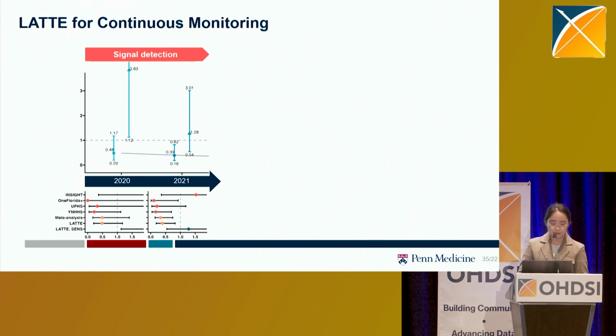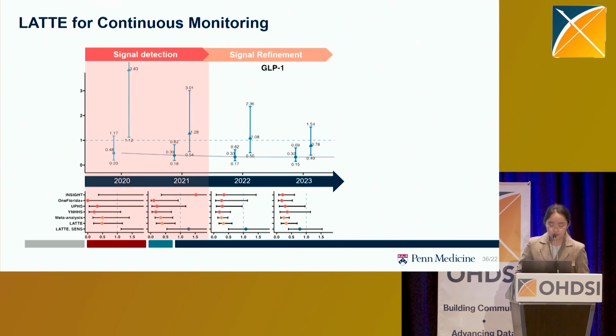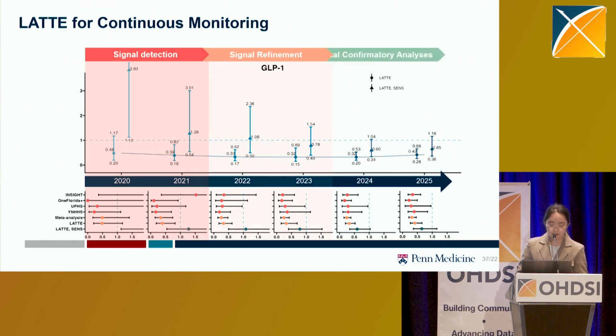One additional sweet byproduct of the one-shot nature of LATTE is that it allows us to perform continuous monitoring of drug treatment effects over time as more and more data becomes available. For example, for the GLP-1 RA drugs, we did not observe any protective effects back in the beginning of the study in 2020, but 2 years later, as we have more data, we observed increasingly protective effects, and the effects tend to stabilize afterwards.